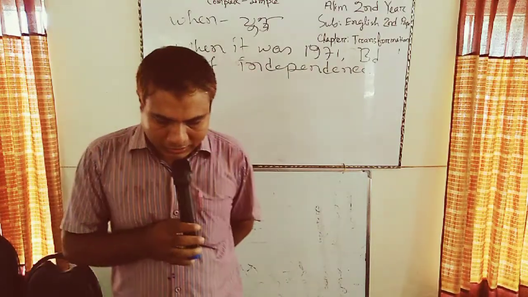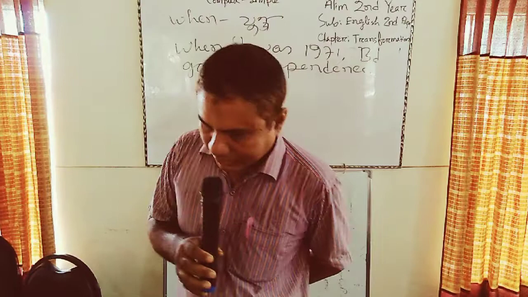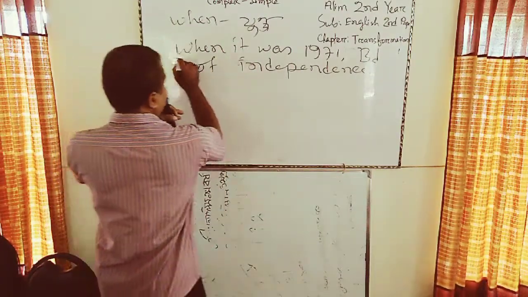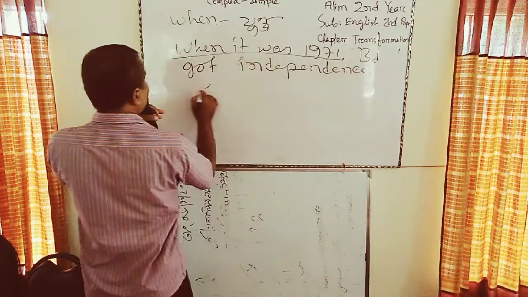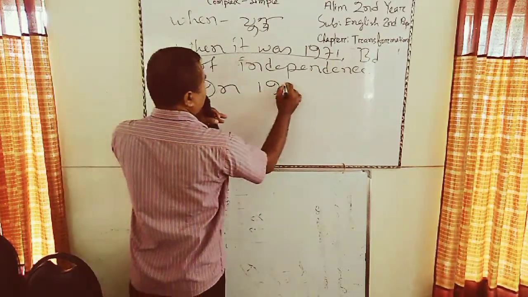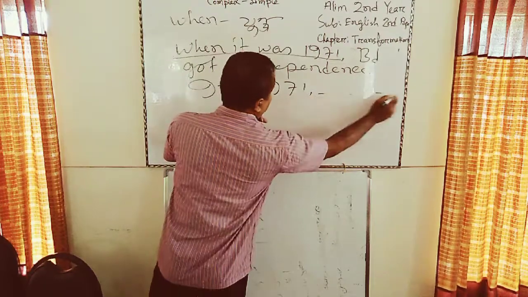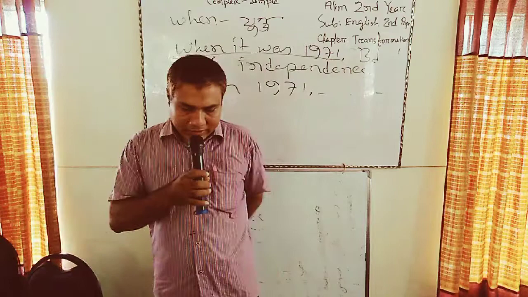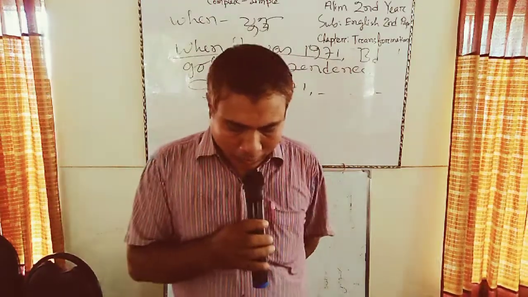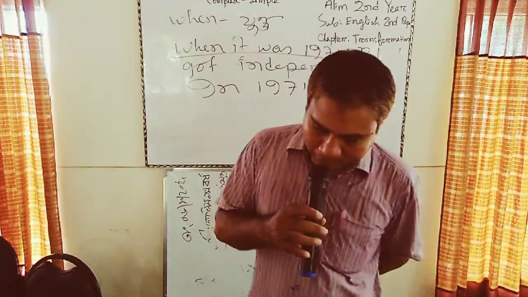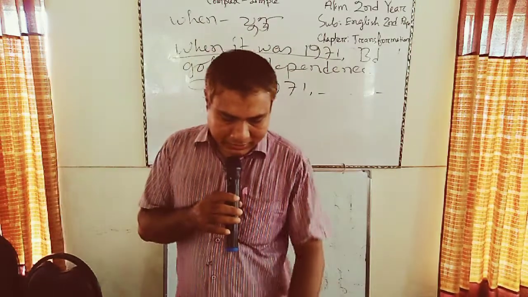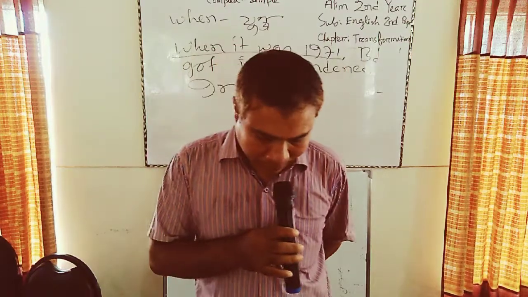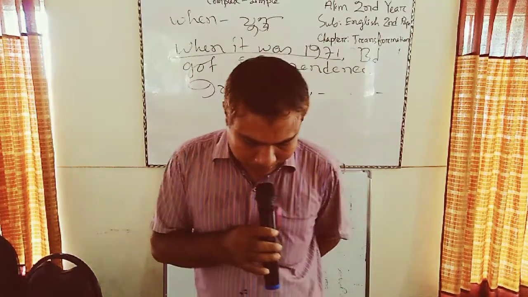In that case, we have to use the preposition in. In 1971, Bangladesh got independence. So, dear students, you have to follow the rules and practice the given sentences in your exercise book. In this way, we can make a complex sentence into simple.